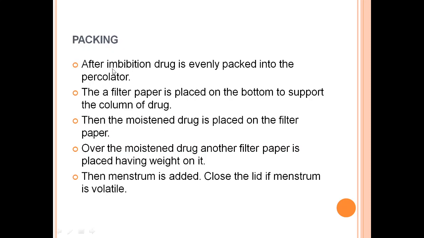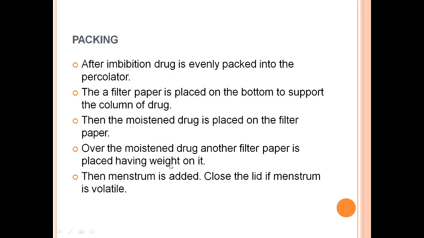Next is packing. After imbibition, the drug needs to be evenly packed into the percolator. Then a filter paper is placed on the bottom to support the column of the drug, and then the moist drug is placed on the filter paper. Over the moist drug, another filter paper is placed with a weight on it.